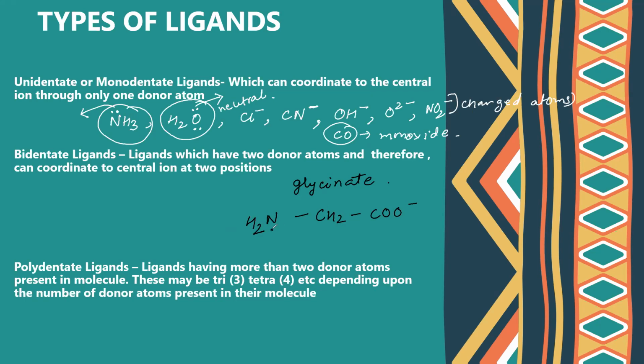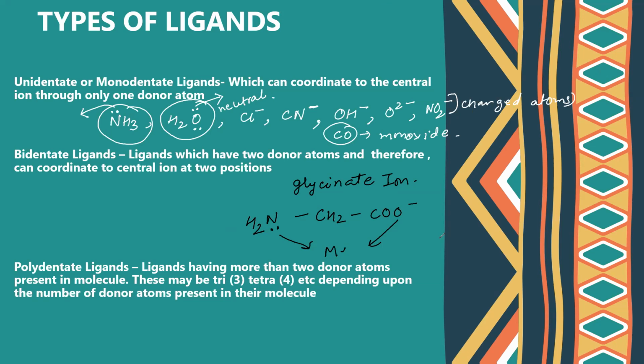So it will donate via the lone pair of nitrogen and this negative charge. And here would be a metal. So it will form a 5-member ring. So glycinate ion. Okay. So we discussed 3. Fine. Which ones? Ethane dioate, ethylene diamine, and glycinate ion.